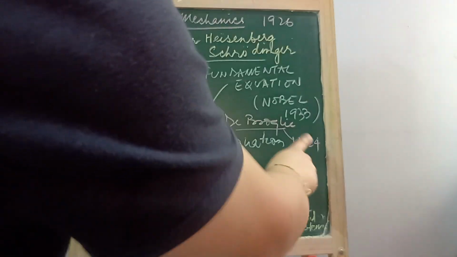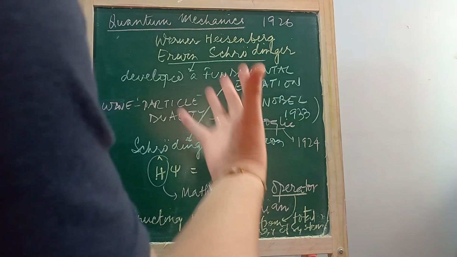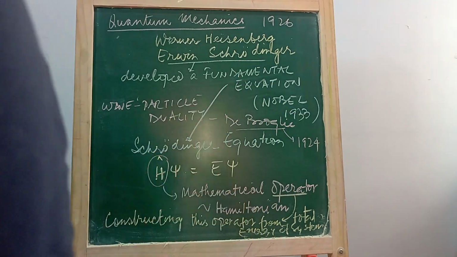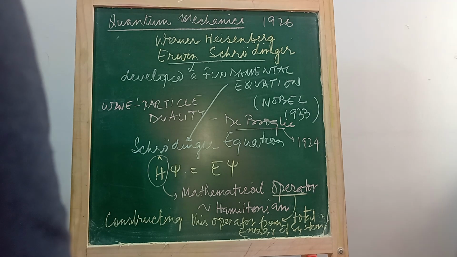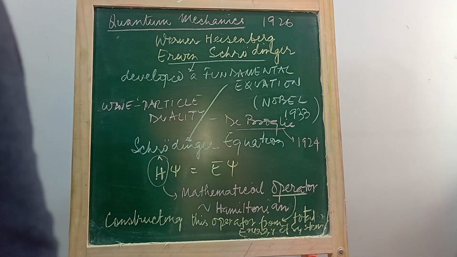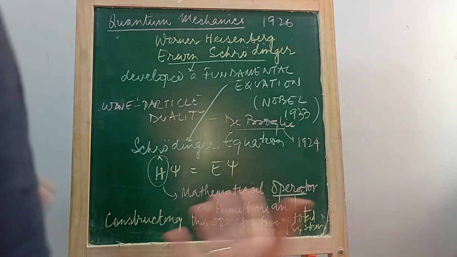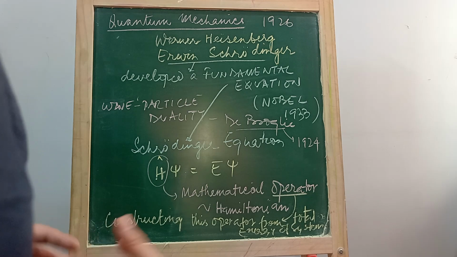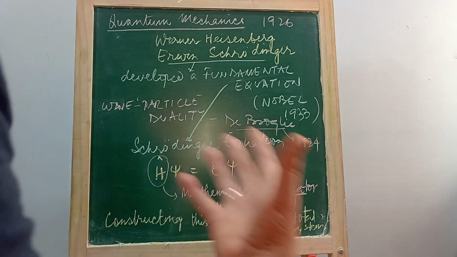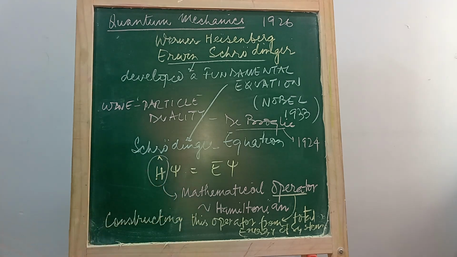The first is the de Broglie equation, developed in 1924, which considers the wave particle duality of all matter, not only small matter, not just light. He says that all matter has a dual behavior: it behaves both as a wave and a particle.